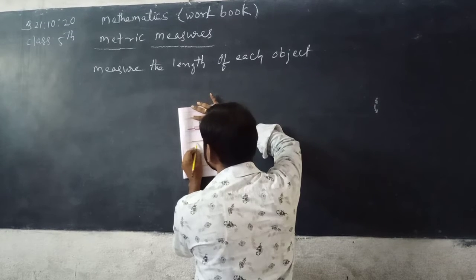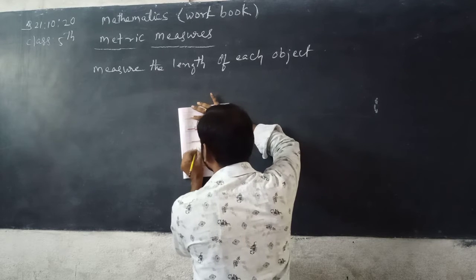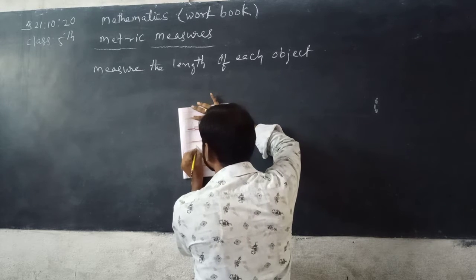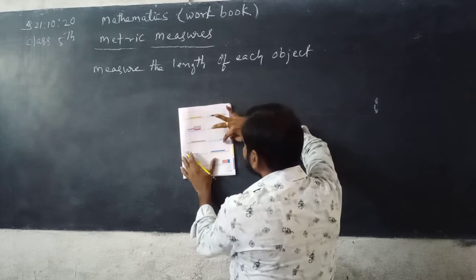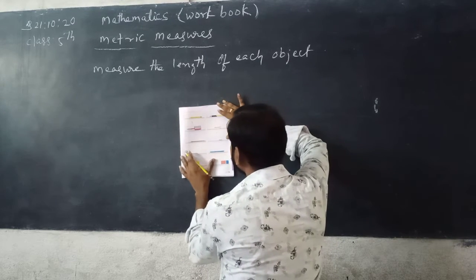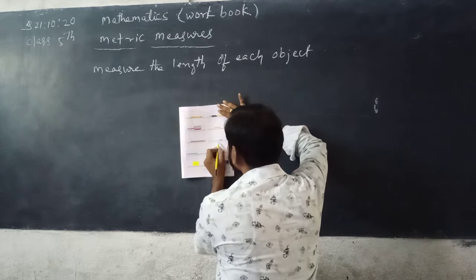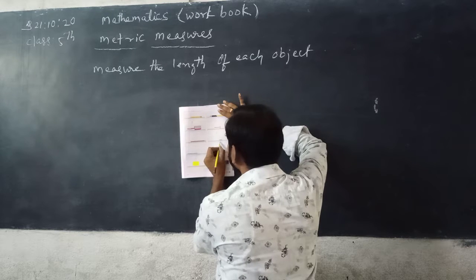2, 3, 4, 5, 6, 7, 8, 9, 10, 11, 12 centimeter. Next, third row, second one. See here, in this case, start from 8 to 11. See how many centimeters? Beta, 3 centimeter.